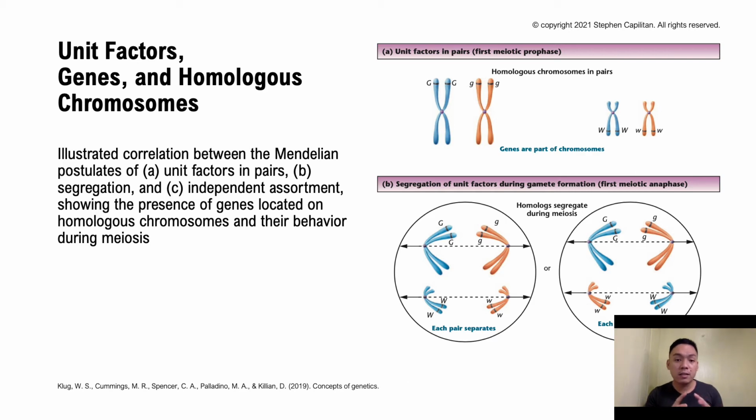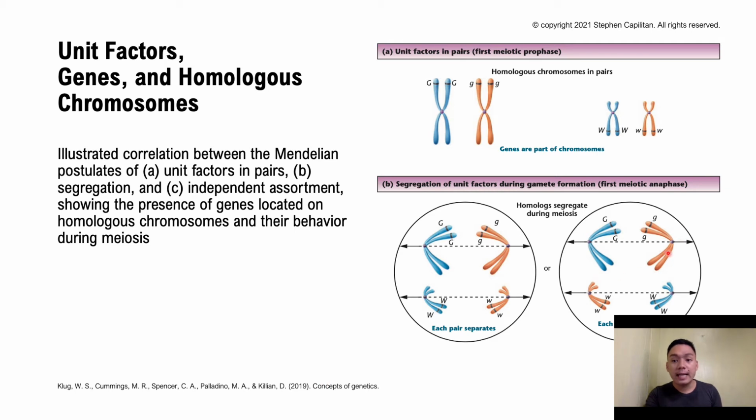These unit factors are segregating towards the opposite poles of your cell. They are being pulled out by your microtubules. As you notice, each pair is separating. It's either this way: the big G and big W will go in one cell, and the other one, small g and small w, goes to the other cell. It could also be vice versa, as you notice in this second image.